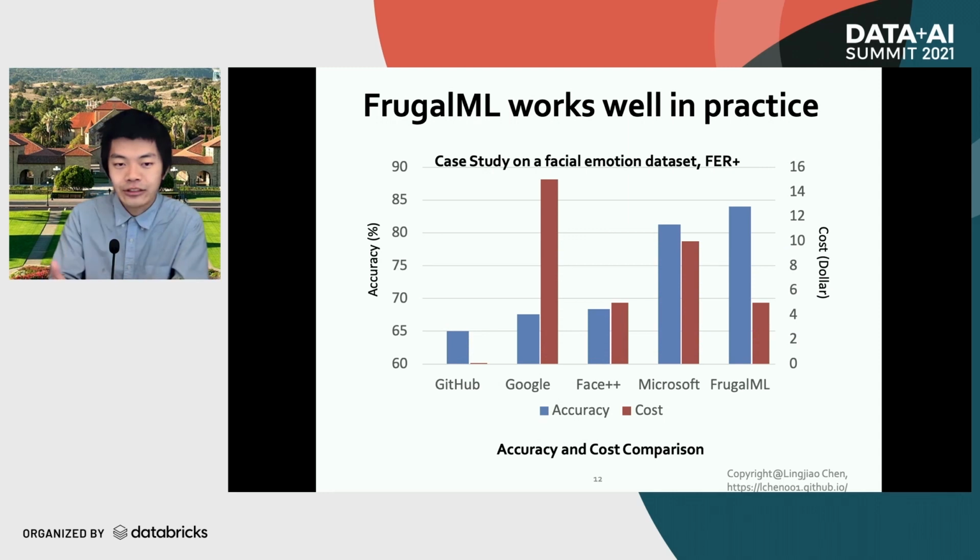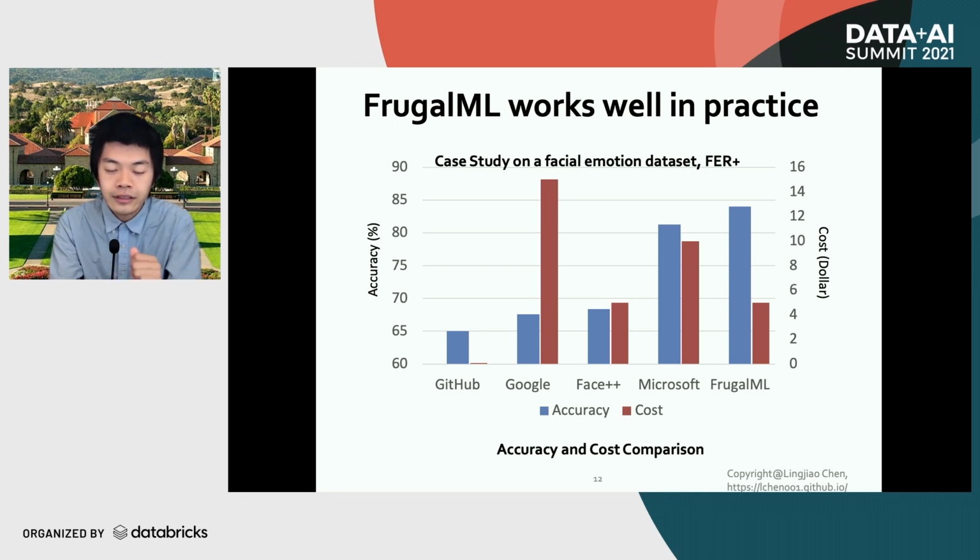How does this actually perform? What is the performance metric? This figure gives the accuracy and cost comparison across different ML APIs as well as FrugalML. First, we notice that the cost of FrugalML is the same as the cost of Face++, which verifies that our budget requirement is satisfied.